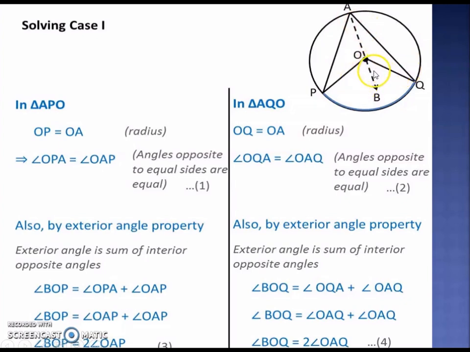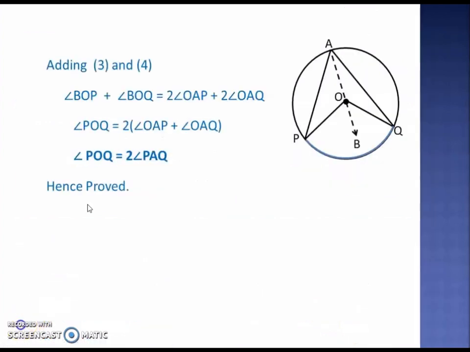So BOQ will be equal to the sum of these two angles, that is BOQ is equal to OQA plus OAQ. And these two angles are equal, so I can write it as twice of OAQ. So BOP is twice of OAP and BOQ is twice of OAQ.